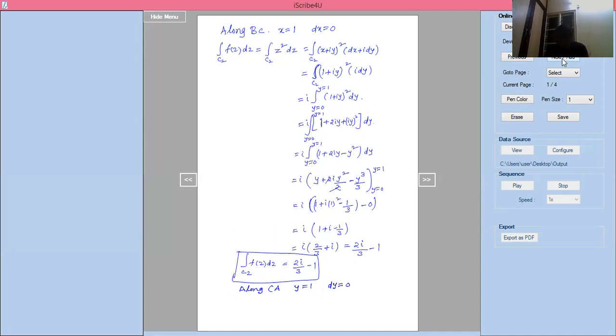Now the integration over C3 of z square into dz equals the integration over C3 of, z is x plus iy whole square, and dz is dx plus i dy. Now here dy is 0, and in the place of y we are putting 1.